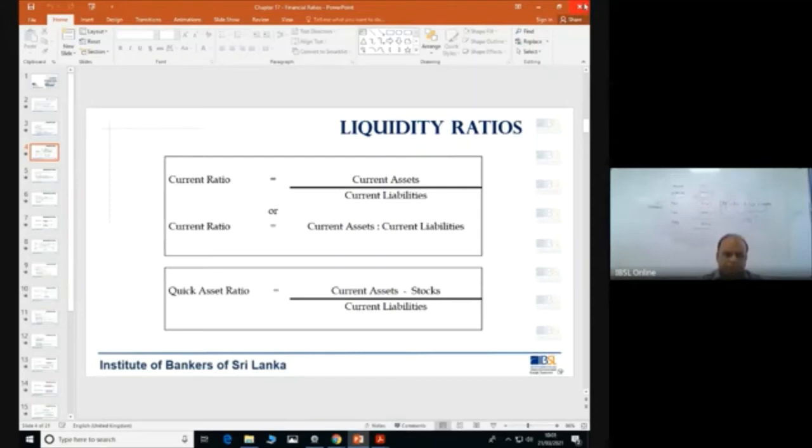Please try to do those. I will upload it by maybe Tuesday or Wednesday so that you can go through this handout that we discussed now and try to calculate the ratios by looking at the questions.